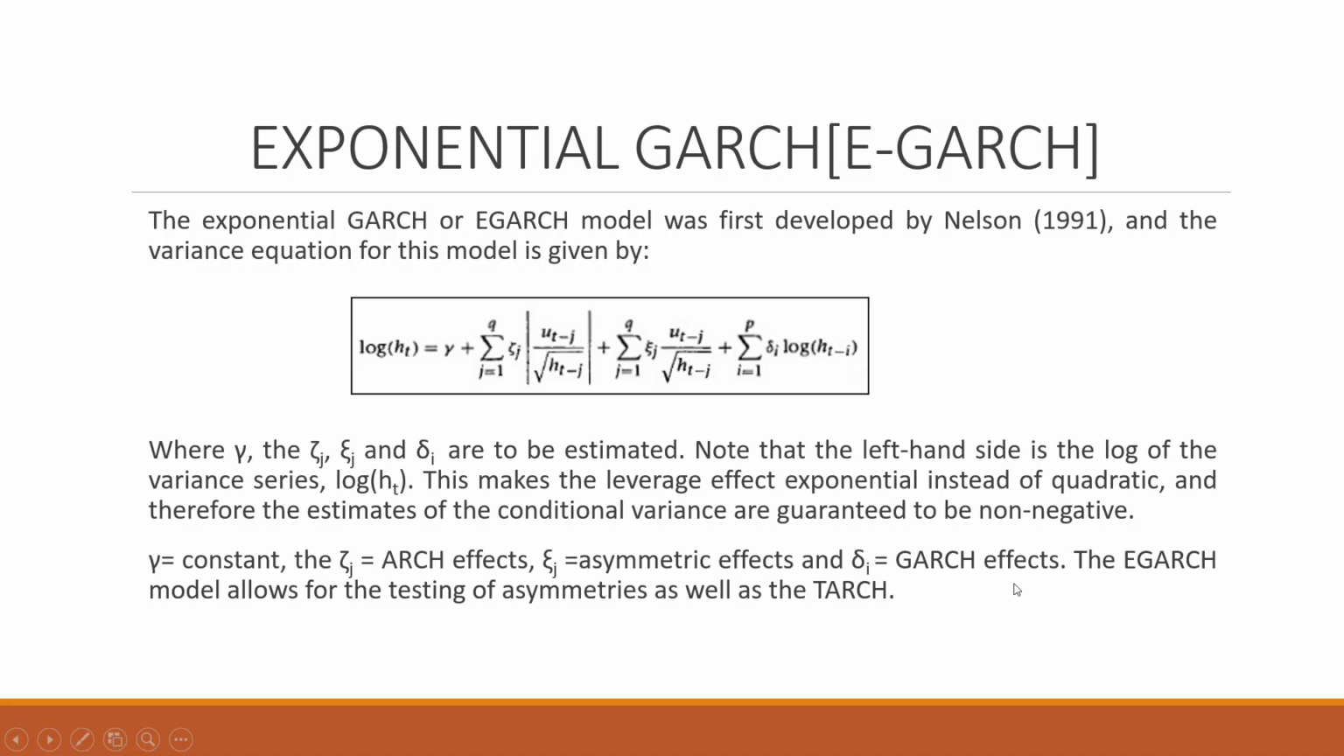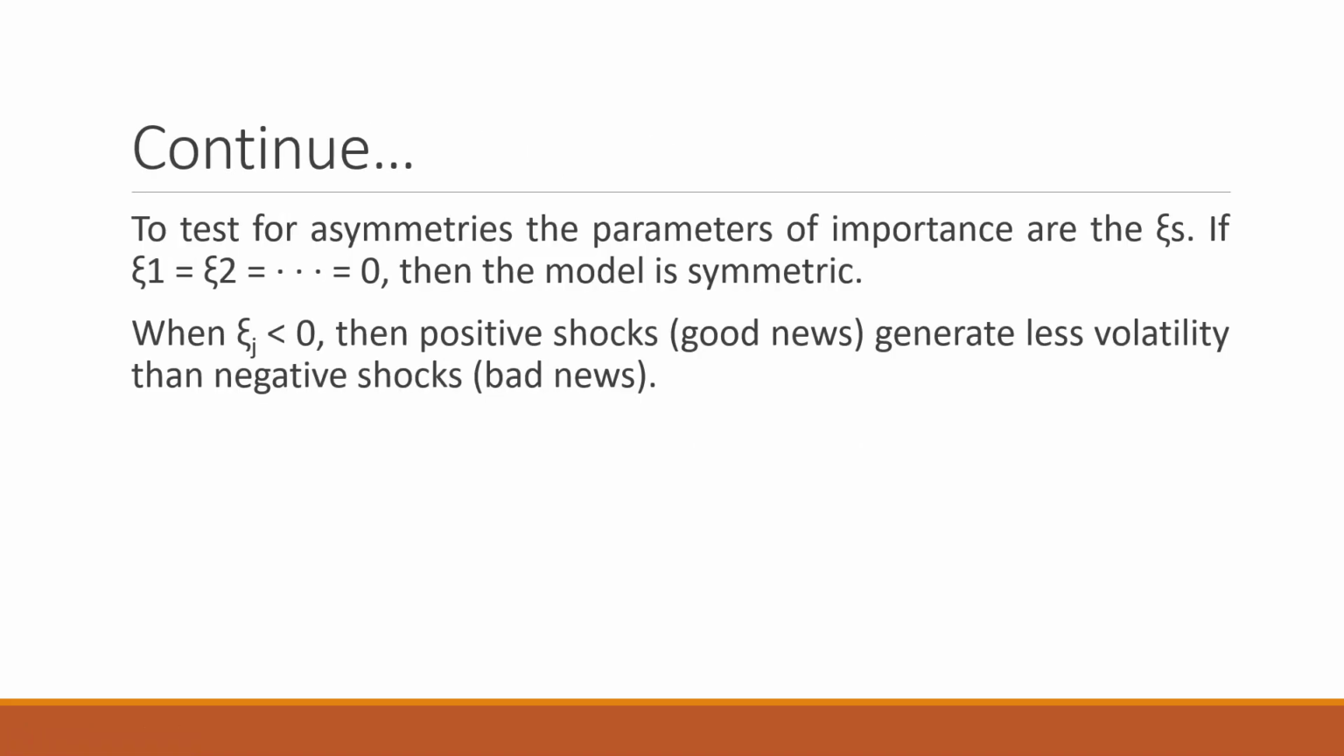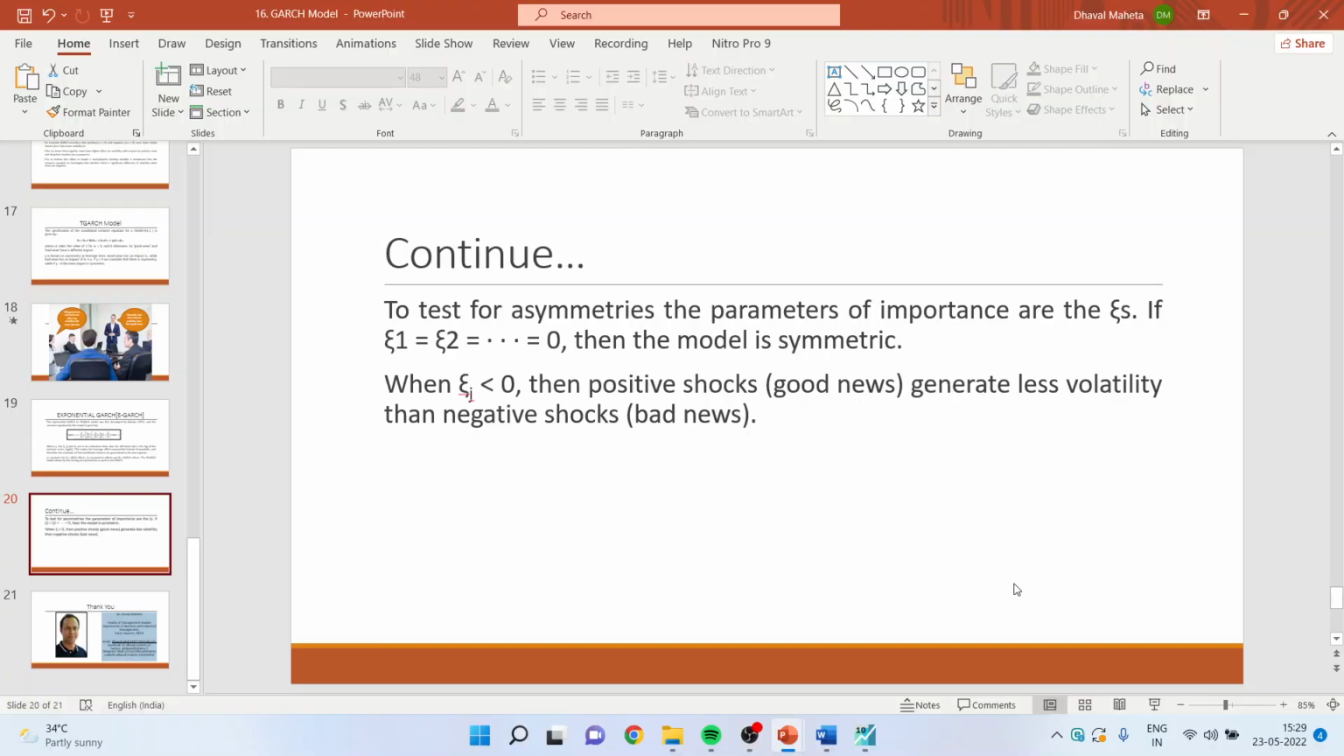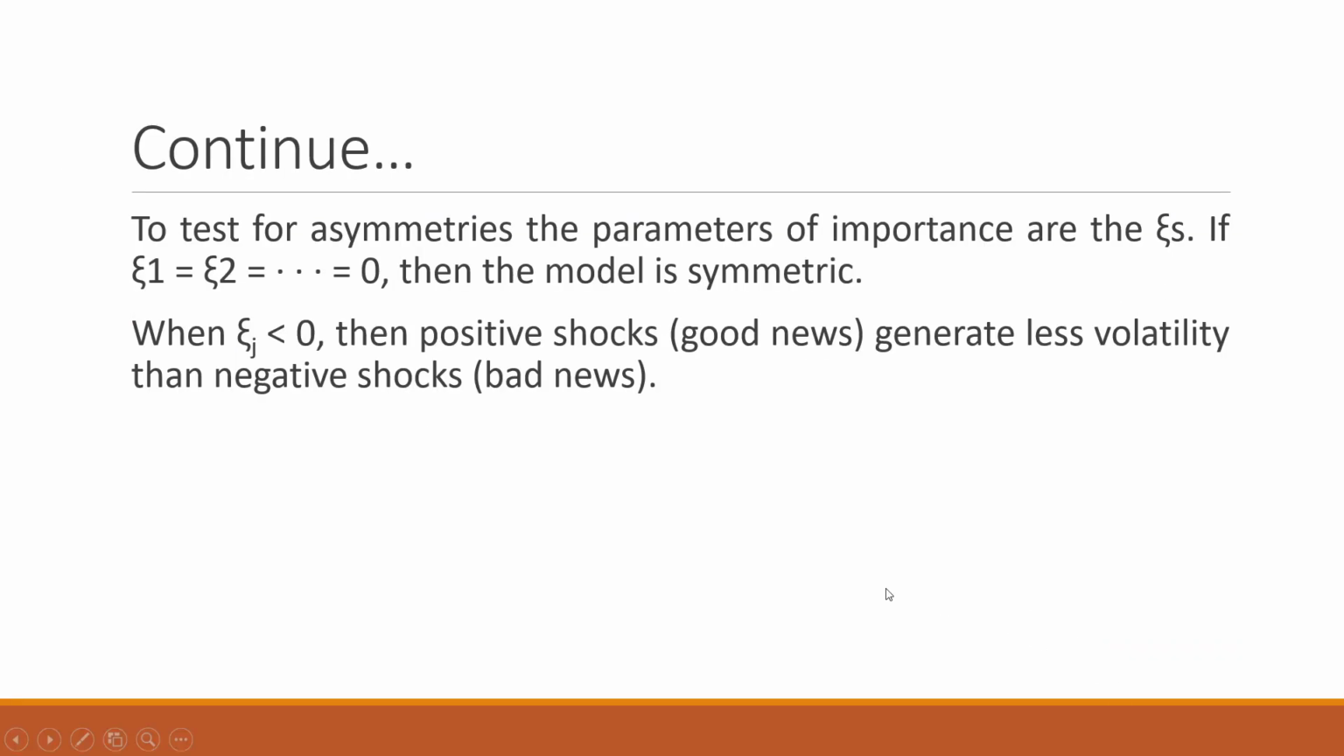The EGARCH allows for testing of asymmetries as well as a threshold GARCH. To test for asymmetries, the parameters of importance are xi. If xi1 is equal to xi2 is equal to 0, then the model is symmetric. When xi is less than 0, then the positive shocks generate less volatility in comparison to the negative shocks.